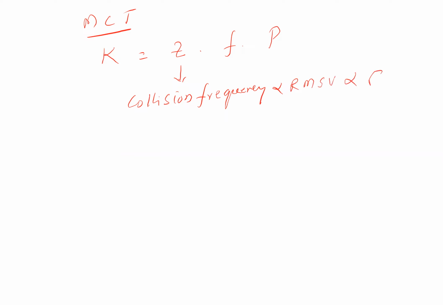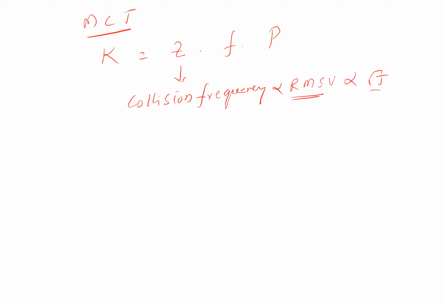Just remember these points here: K is equal to Z into F into P. Where Z is called collision frequency, proportional to RMS velocity, proportional to root T. Collision frequency means the number of collisions made by the molecules per unit volume per unit time. It mainly depends upon RMS velocity only, and velocity means root of T.